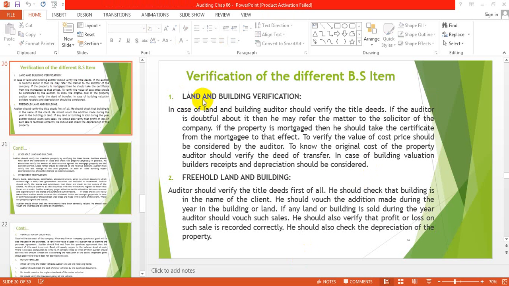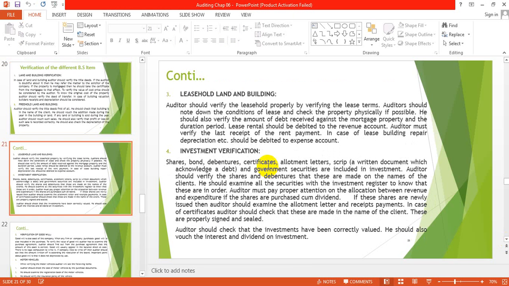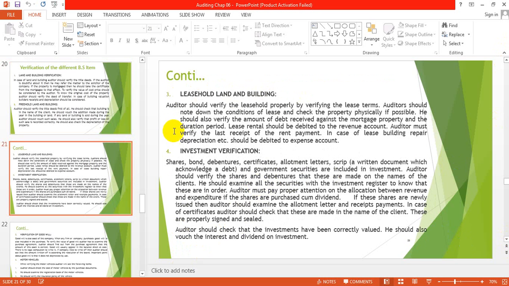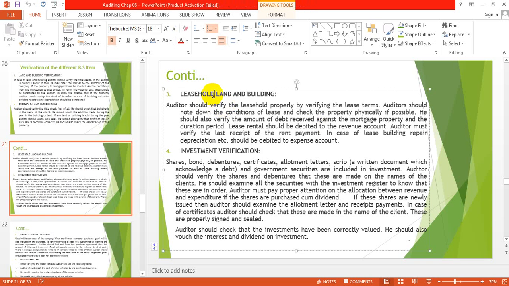Now, land and building is classified into two categories. One is called freehold land and building, and the other is called leasehold land and building. Freehold land and building is a building that you purchase and you have the legal documents of the purchase. Leasehold land and building is a building for which you are paying lease. You took that land and building on lease.